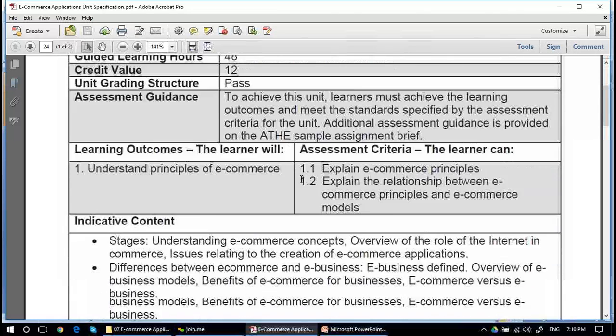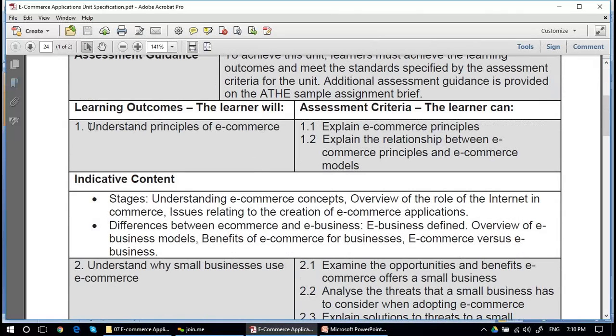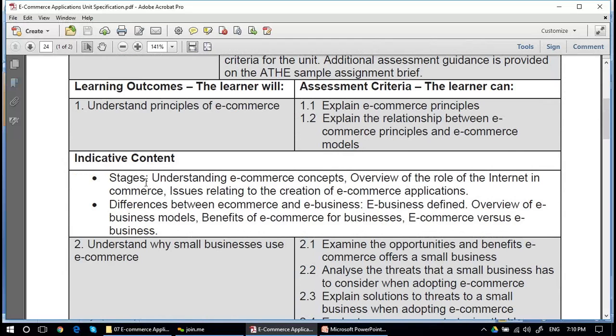brief. Learning outcome one: understanding the principles of e-commerce. Explain e-commerce principles, and explain the relationship between e-commerce principles and e-commerce models. The indicative contents include understanding e-commerce concepts, overview of the role of the internet in commerce, issues relating to the creation of e-commerce applications, differences between e-commerce and e-business, e-business defined, overview of e-business models, benefits of e-commerce for business, e-commerce versus e-business.